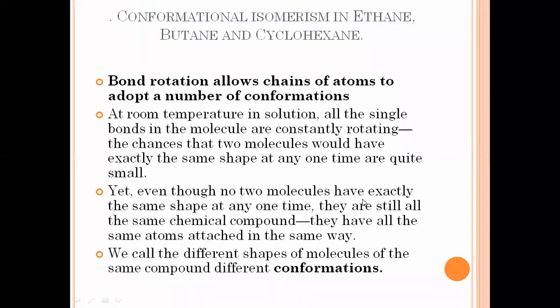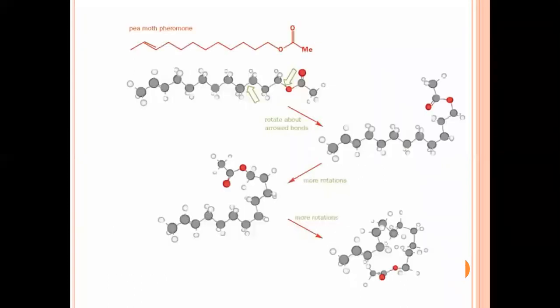So the carbon and hydrogen atoms in the alkane are continuously rotating about a single bond. As they rotate about that single bond, they may change their structure. Here, in this slide, I have given you one example. This is pentane, in which the structure of the molecule rotates across this single bond and changes its conformation.